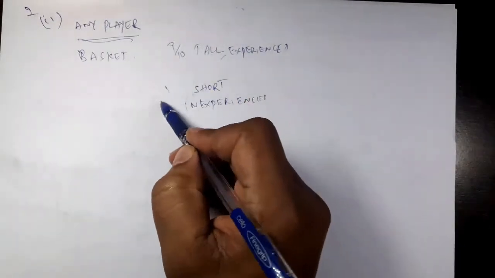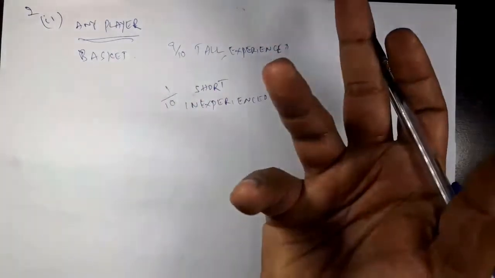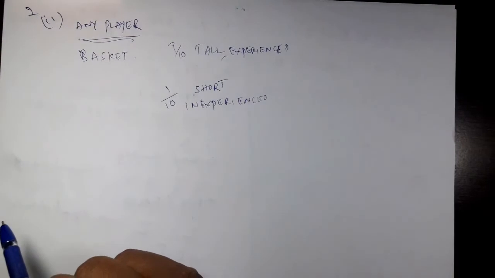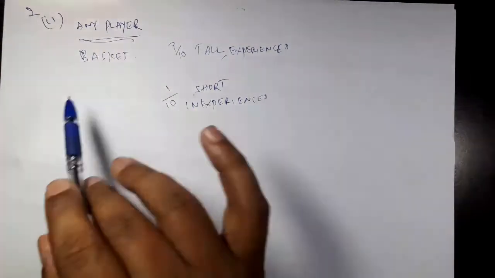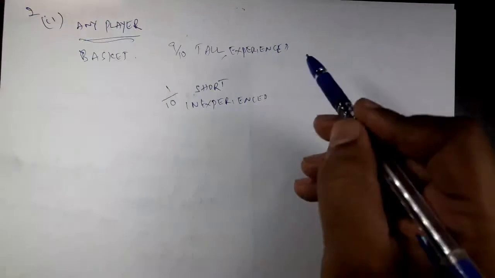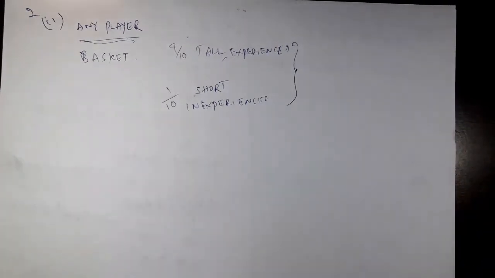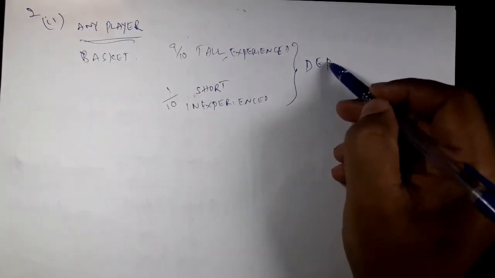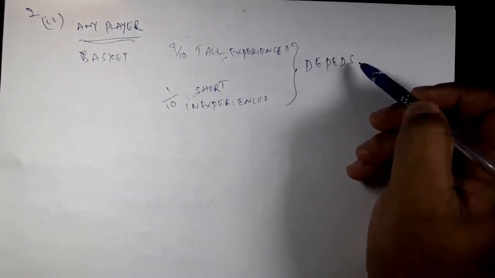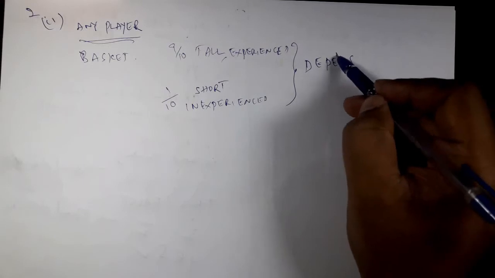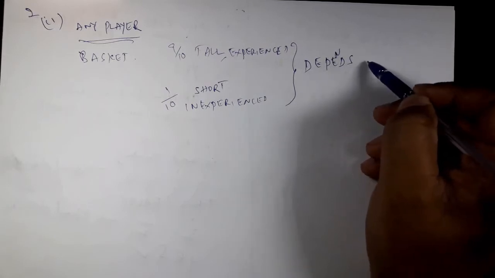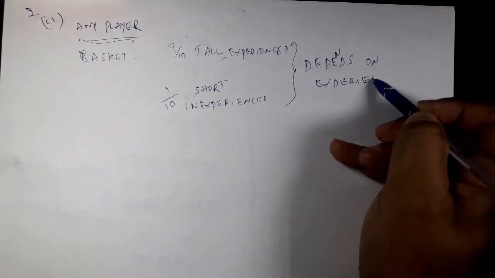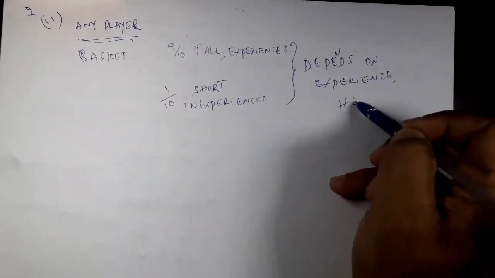Maybe one time or two times. So 1 by 10 or 2 by 10 are the chances, right? So can you say for any player the chances are the same? No. It depends on what? It depends on experience and also height, right?